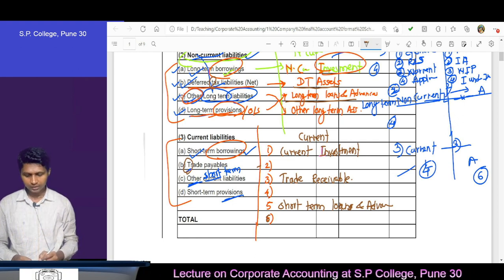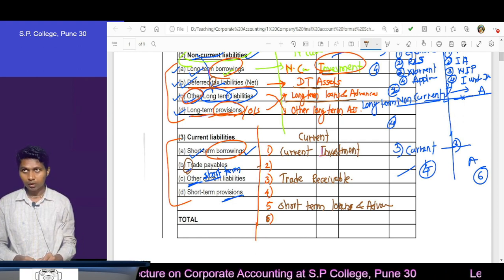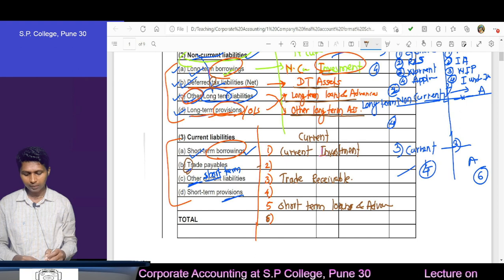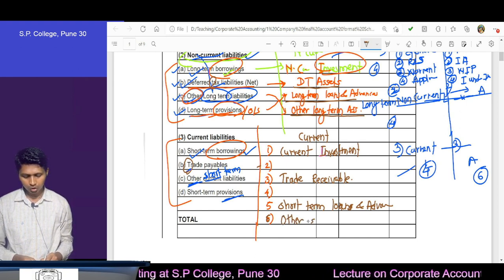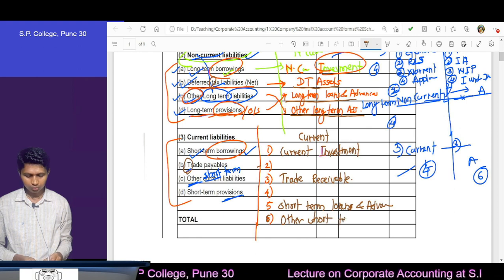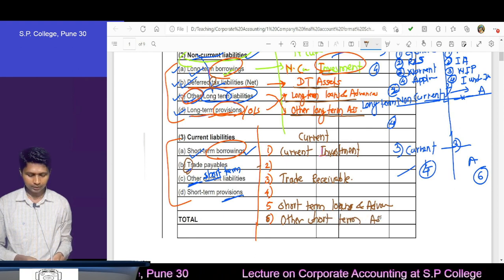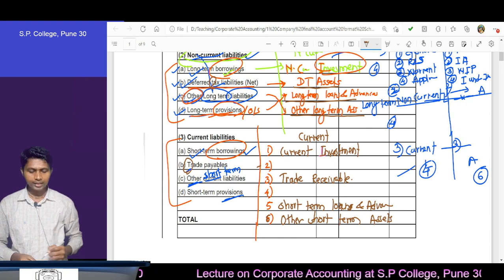Now what is that item? In the non-current you will find other long-term assets. Therefore here, same item, other short-term assets. What to write in between?